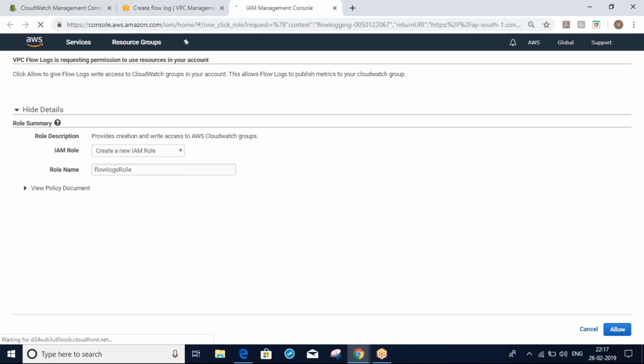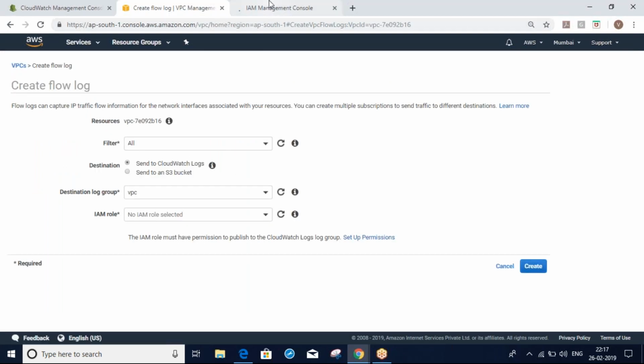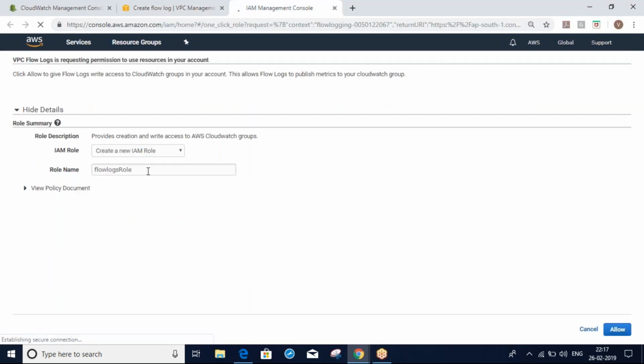Yes, okay, fine. So if you click that one, the setup permissions page will automatically come here. Here you can create the role name, whatever you want. Use some name like web 26, whatever name you want. Just give your role name here and allow.